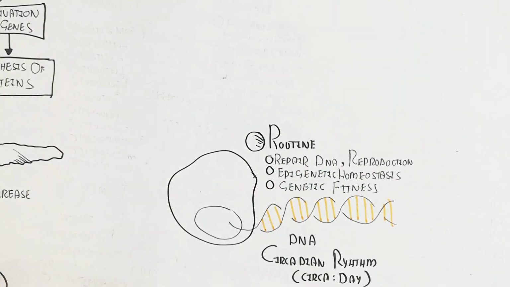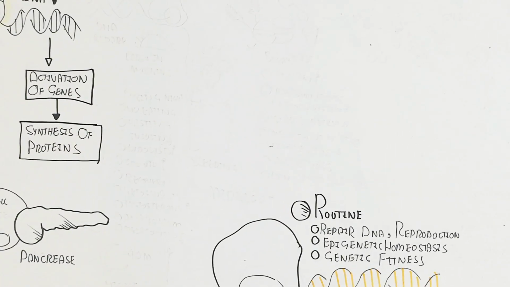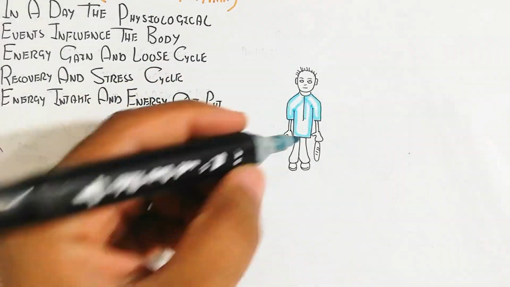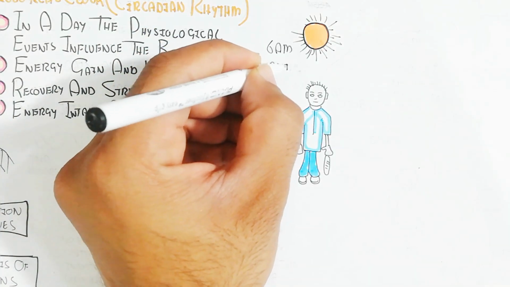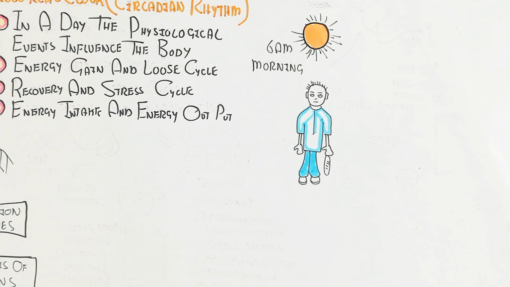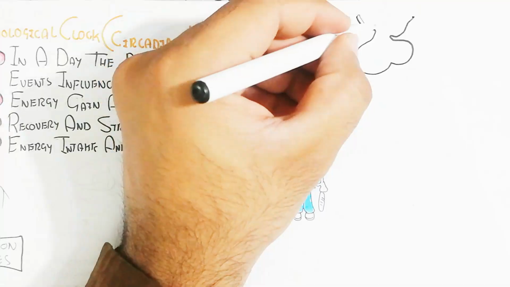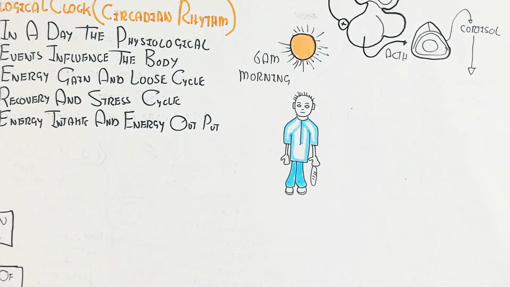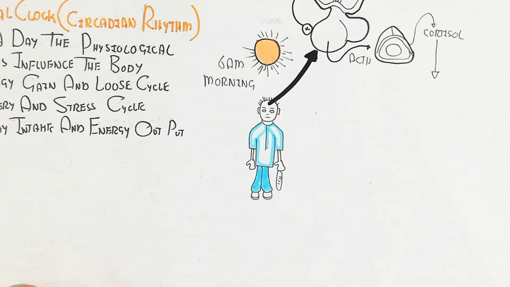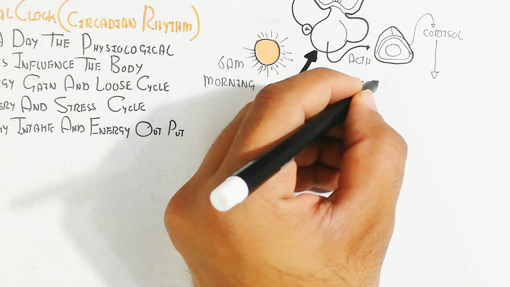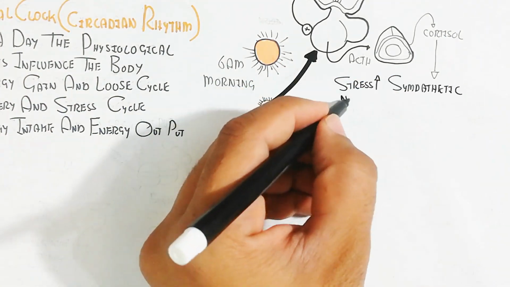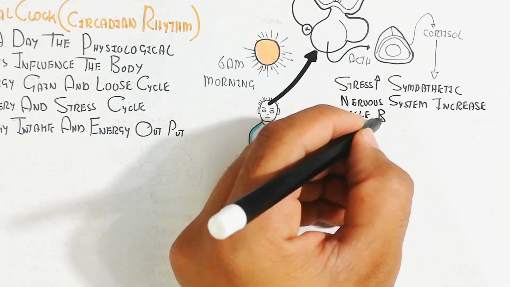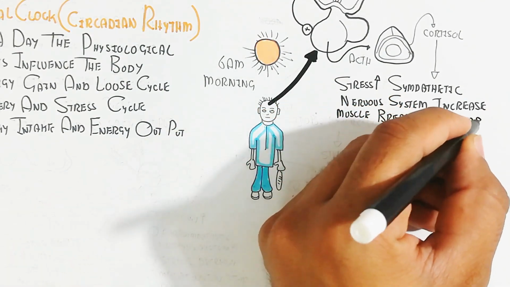The circadian rhythm: circa means the day. So let's begin from the morning. When you awake in the morning, you go to your job, exercise or schooling, so the stress will increase. At 6 a.m. in the morning, the adrenocorticotropic hormone will trigger cortisol from the adrenal gland to activate the sympathetic nervous system. So the stress will increase and the muscle breakdown will lead to catabolism.